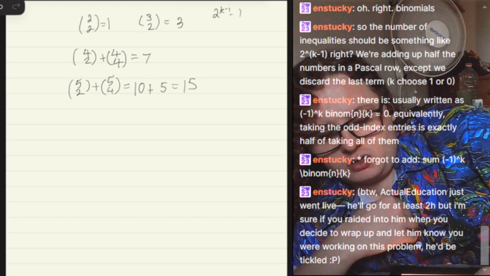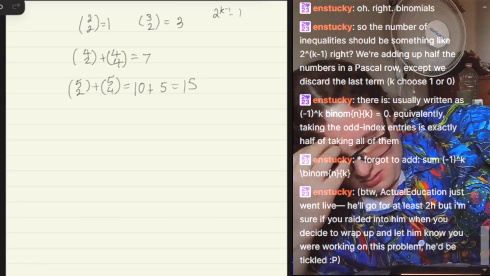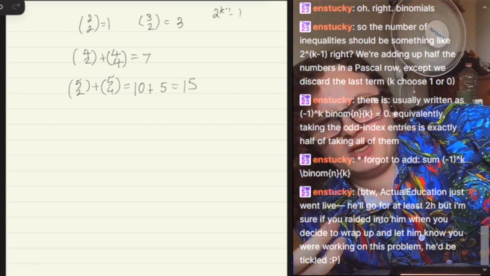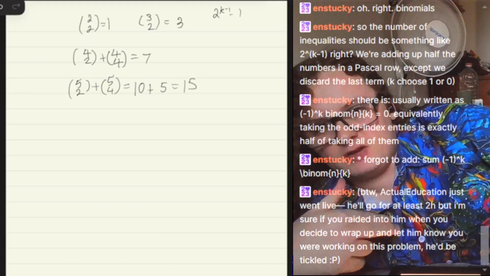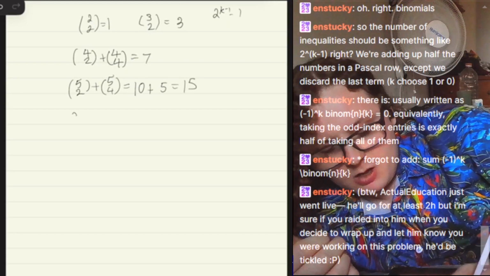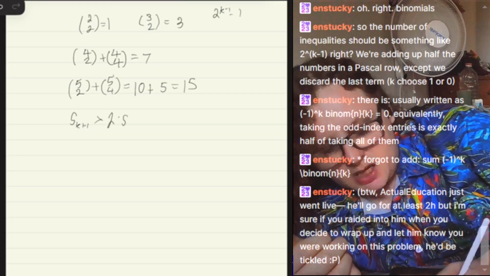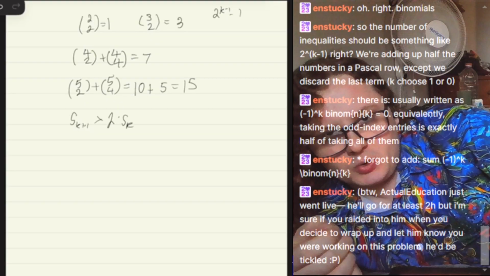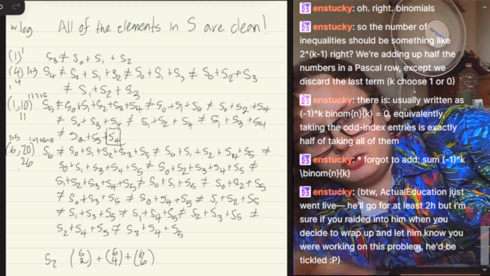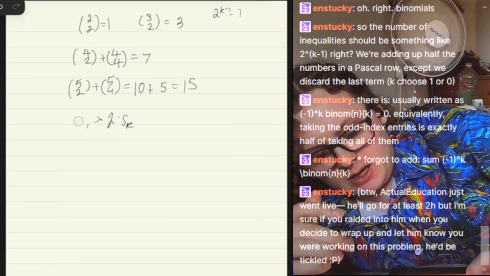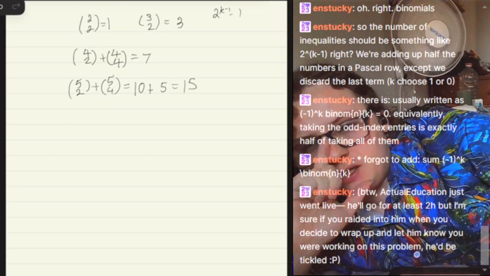We are growing exponentially, but is it fast enough? I think so. Because when we add the next term, it's always going to be more than 2 times the previous one. We have Sk plus 1 is greater than 2 times Sk. And that's what we wanted to show, right? Wait a minute. The number of restrictions is greater than twice the previous. But Sk plus 1 doesn't necessarily have to be greater than all of the restrictions. So that's a case we have to deal with.